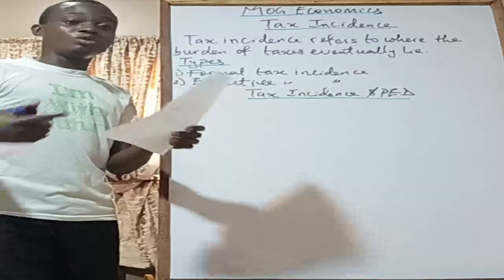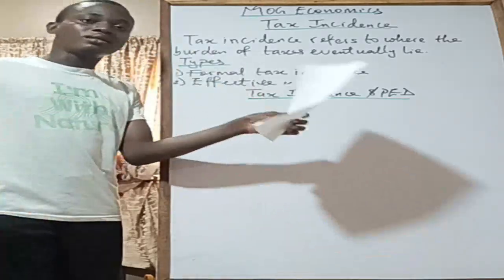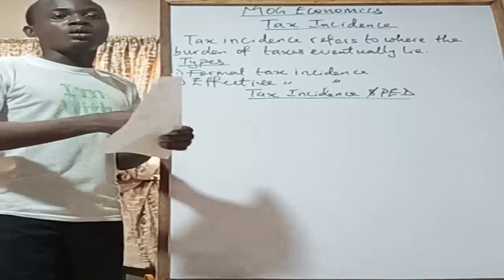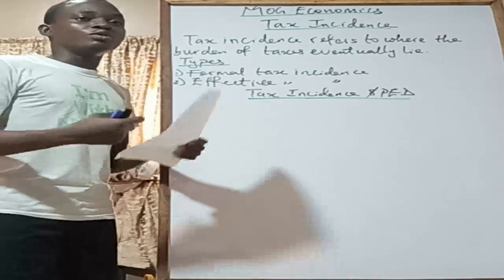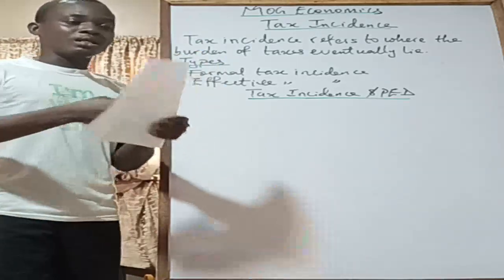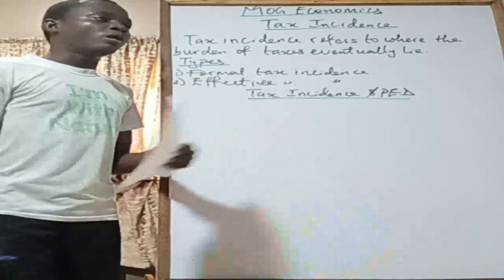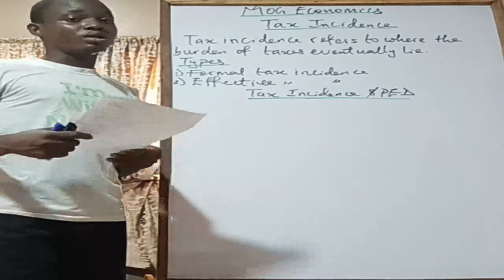So if I had a rubber band, which should have been a teaching aid which I forgot, I would have just drawn it like this, elastic, right? So price changes a little bit, and then consumers respond by decreasing their quantity demanded in a very great way, like something like this. Okay, so that's elastic demand. So when you have something like that, who eventually bears the burden of tax?